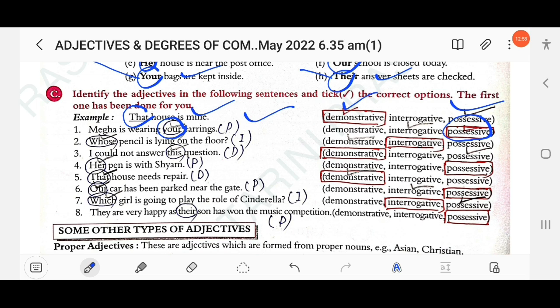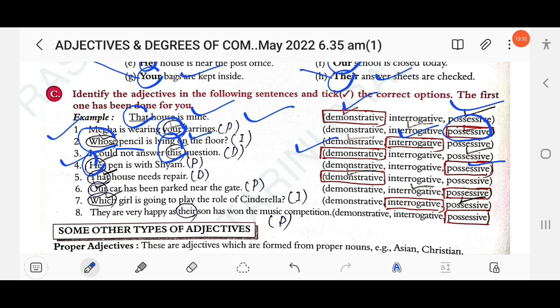Then next, whose pencil is lying on the floor. Here a WH word, then a noun is used. Whose is a WH word, and after whose a noun is used. So this is an interrogative adjective. Then next, I could not answer this question. This is a demonstrative adjective. The next, her pen is with Sam. Whose pen? Her pen. So here her is a possessive adjective.